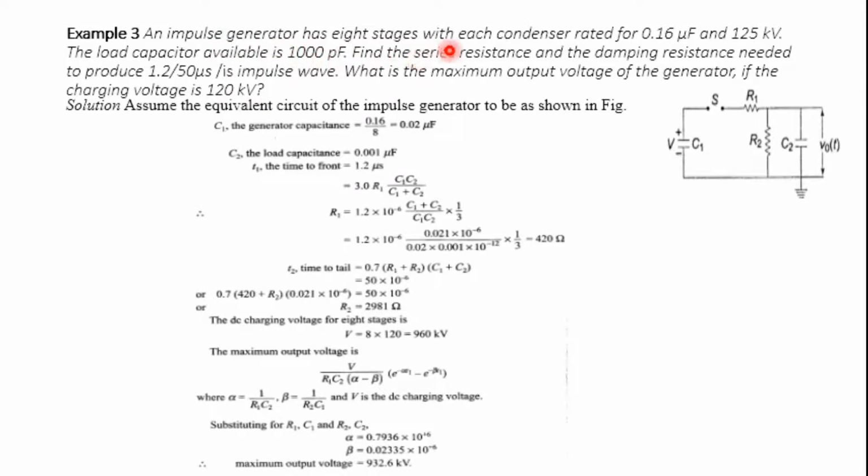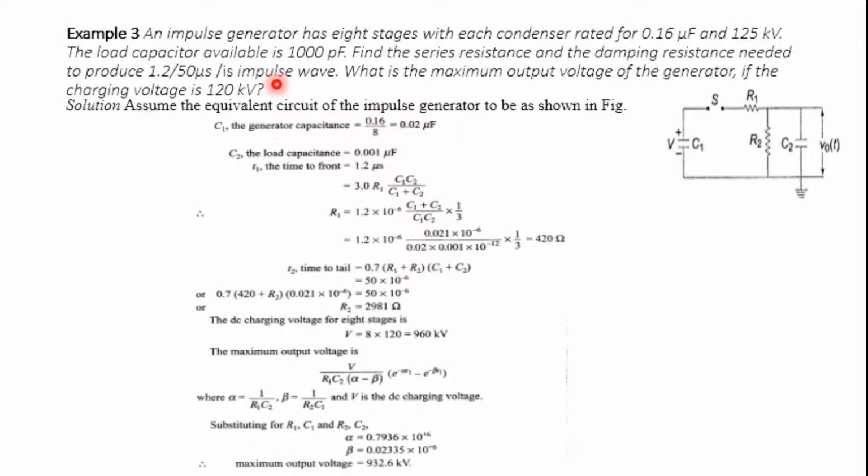Find the series resistance and the damping resistance needed to produce a 1.2/50 microsecond impulse wave. What is the maximum output voltage of the generator if the charging voltage is 120 kV? This is a numerical based on the impulse voltage generator.